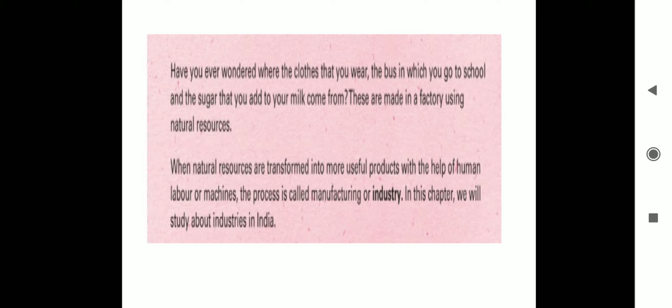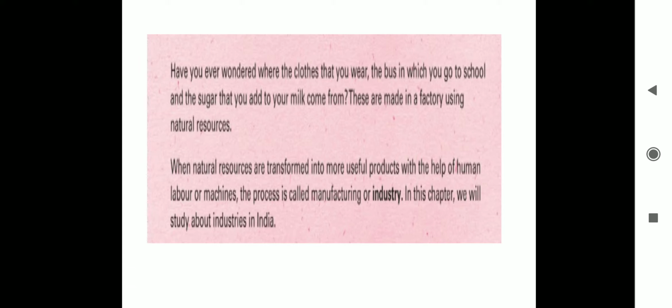Now, the clothes that we wear are made out of cotton. And where does cotton come from? The farmers grow cotton. The bus in which you go to school is made out of minerals. In the previous chapter, the mineral part was covered: iron, copper, steel, and all that we use in our day to day life.